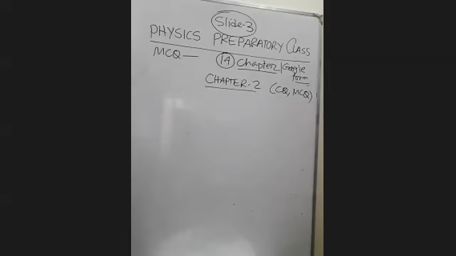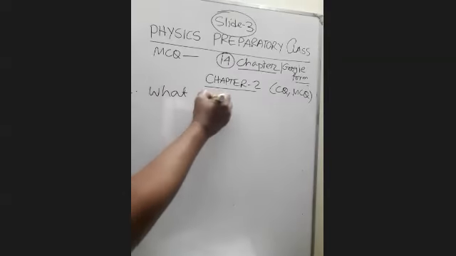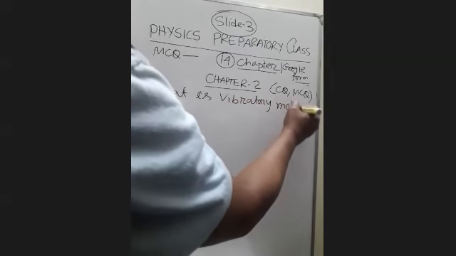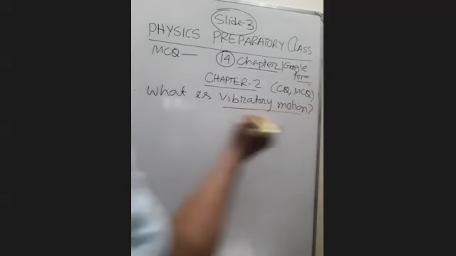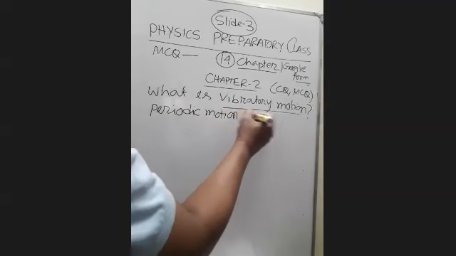They make it independent. So if you go to chapter 2, what are the renowned questions about chapter 2? If we go to chapter 2, you know what vibratory motion is, the different types of motion here. There are many types of questions, but they always like this question: what is vibratory motion, then periodic motion and simple harmonic motion. Star mark.